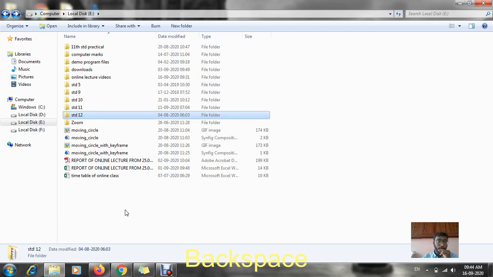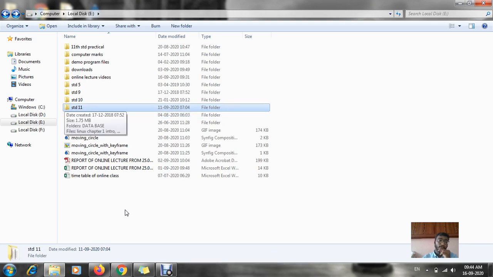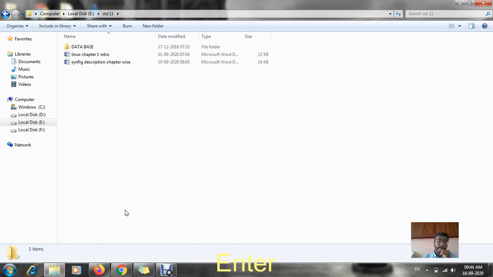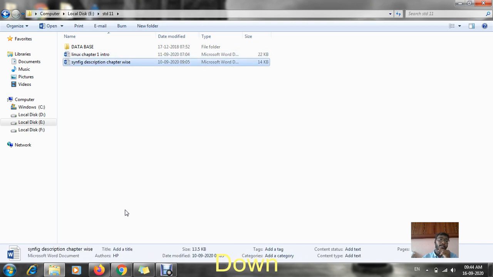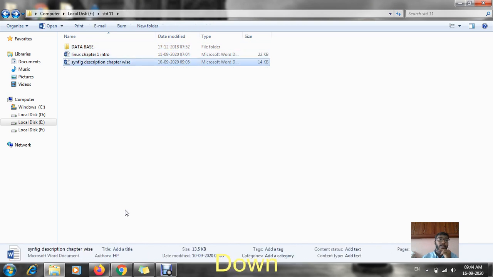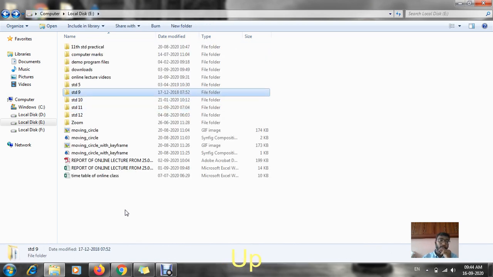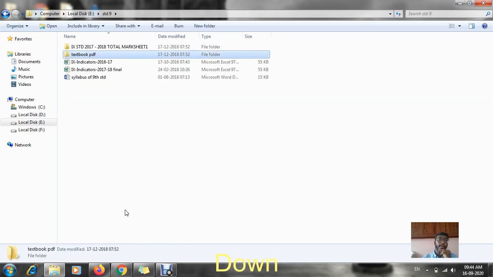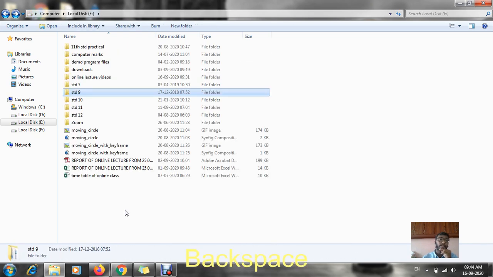Understood? Suppose I want the files about 11th standard, you can see database, Linux, Synfig, such are your 11th standard folders. In the same way for 9th standard also, in the 9th standard there are mark sheets, many syllabus, so many things are there.